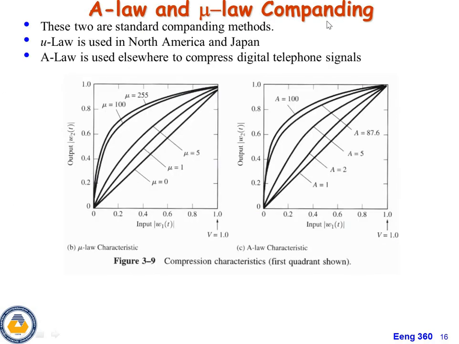Here are A-law and mu-law compounding, and the direct differences between these two graphs. These two are standard compounding methods. Mu-law is used in North America and Japan. A-law is used elsewhere to compress digital telephone signals. Same as here, for a uniform distribution, no compression is required, A equal to 1. As the values increase, the wave representation will show like this. So these are the two different graphs for the A-law and mu-law characteristics.